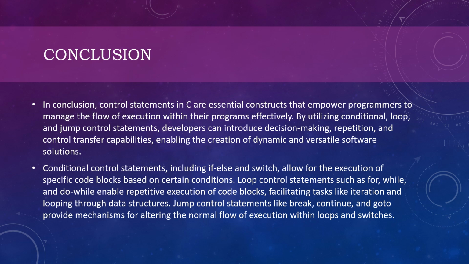Conditional control statements, including if, else, and switch, allow for the execution of specific code blocks based on certain conditions. Loop control statements, such as for, while and do while, enable repetitive execution of code blocks, facilitating tasks like iteration and looping through data structures. Jump control statements like break, continue, and goto provide mechanisms for altering the normal flow of execution within loops and switches.